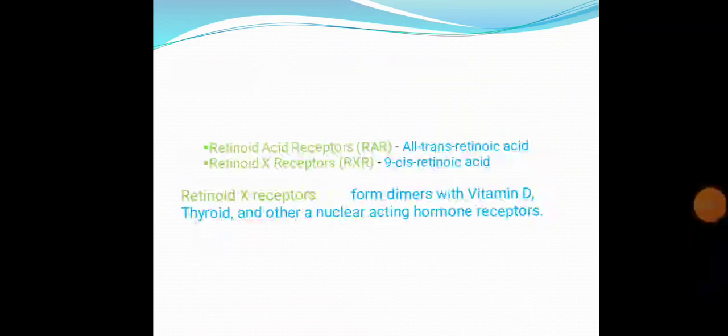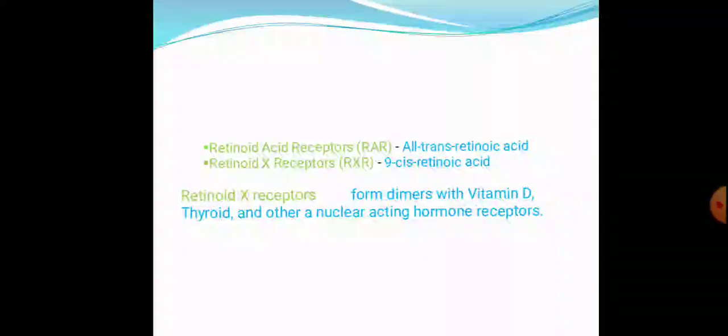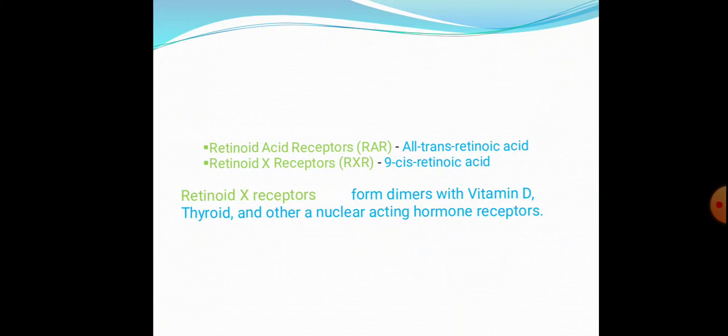So the vitamin A, that is 9-cis retinoic acid receptor, that is RXR receptors, form dimers with what? Vitamin D receptors. So this explains why deficiency of vitamin A impairs vitamin D function. Whenever there is deficiency of vitamin A, it also impairs vitamin D function and also the thyroid function. This is because the retinoid X receptors form dimers with vitamin D receptors and also with the thyroid and other nuclear acting hormone receptors. Hope it's clear.